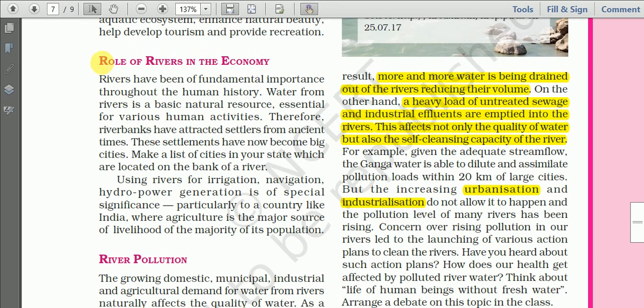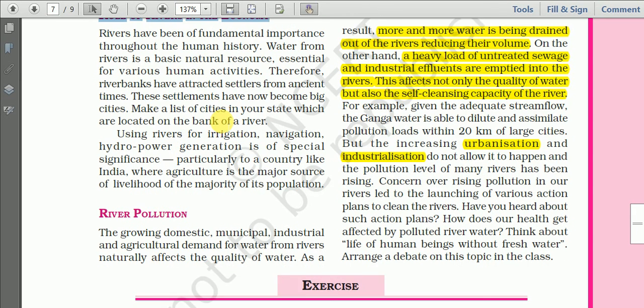Here again, the role of rivers in the economy, the importance and usefulness of rivers in the economy of a country. You know that since time immemorial, rivers supply water to human beings. We need water for different uses: for drinking, for washing, for irrigation, nowadays for industries, for generating hydroelectricity. So river water can be used in different ways. So the uses of rivers are given here.